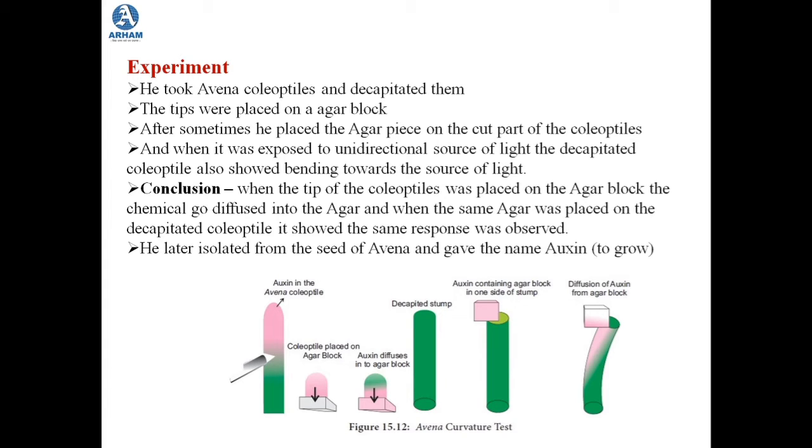Now later on, what did he do? When this chemical had diffused into the agar block, he took the agar block which had the diffused chemical and placed it on the decapitated stump of the coleoptile. After some time, what did he observe? He observed the same thing, that the coleoptile was again bending towards the source of light.